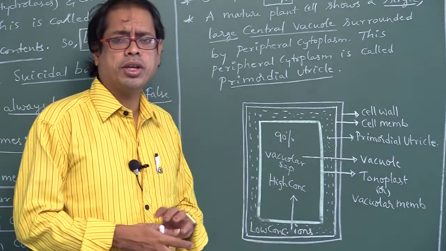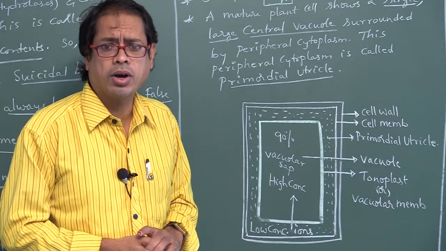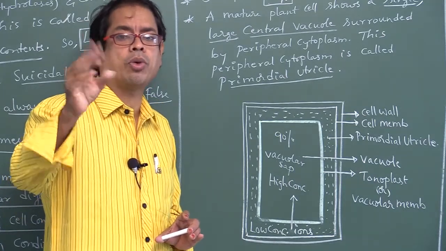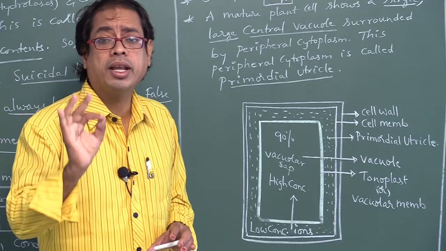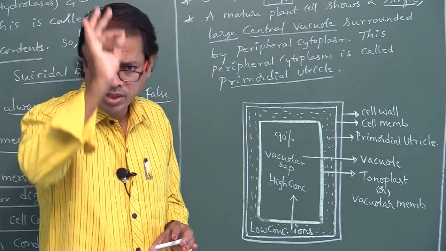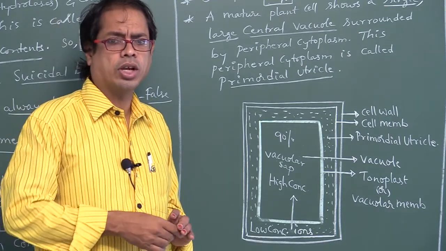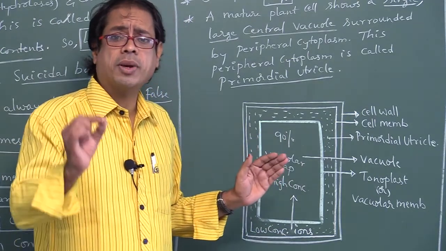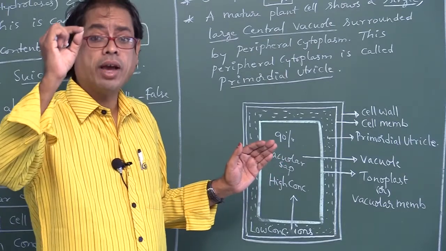As it is a membrane, what substance is it made up of? It is made up of lipids and proteins, lipoproteins. All membranes are made up of lipids and proteins only. Okay, right. So which cell organelle occupies 90% of the volume of the cell?